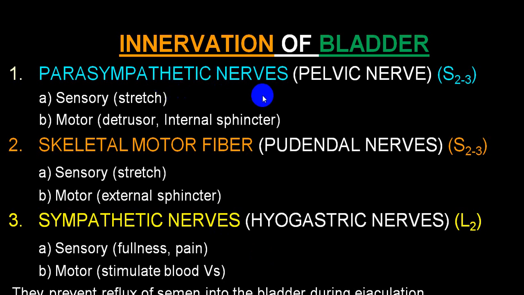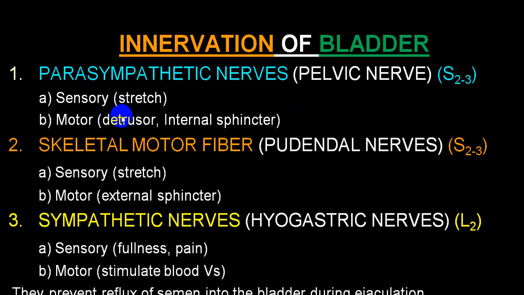So in summary, the parasympathetic fiber, sensory fiber, along with somatic fibers, will go to the spinal cord, and via the posterior column and lateral spinothalamic tract will give an impulse, or will give the sensation, to the cerebral cortex.